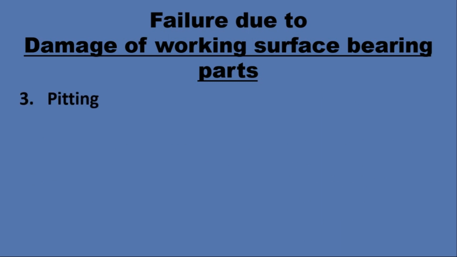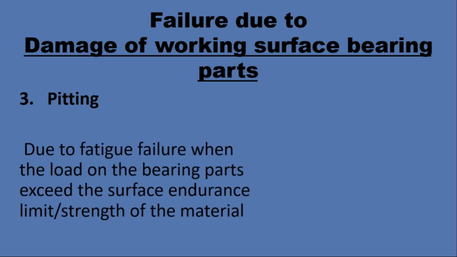Now the third one is pitting. Pitting is a very main failure of the rolling contact bearing. Rolling contact bearing we also call an anti-friction bearing. This occurs due to fatigue failure when the load on the bearing part exceeds the surface endurance limit of the material. What is the surface endurance limit? We study it in machine design.